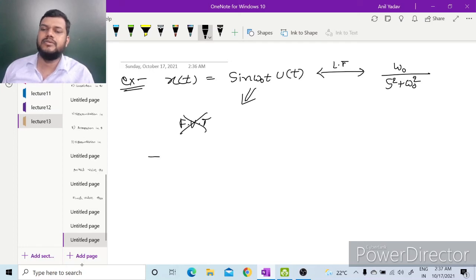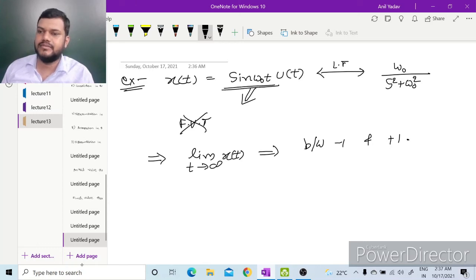So what will be its answer? Its answer will be that limit t tending to infinity of x(t) will be between minus 1 and plus 1, because sinusoidal signal has variation between minus 1 and plus 1. So we can't tell the exact answer, and we can't apply final value theorem here. We can only conclude that its value at t infinity will be in between minus 1 and plus 1.